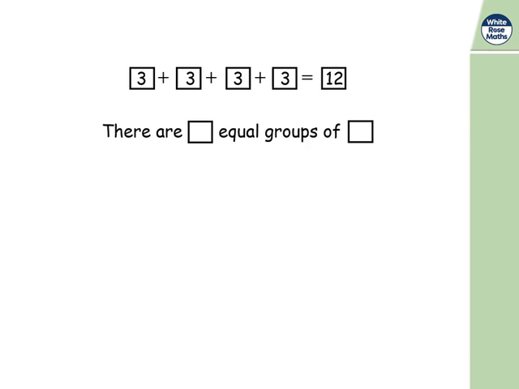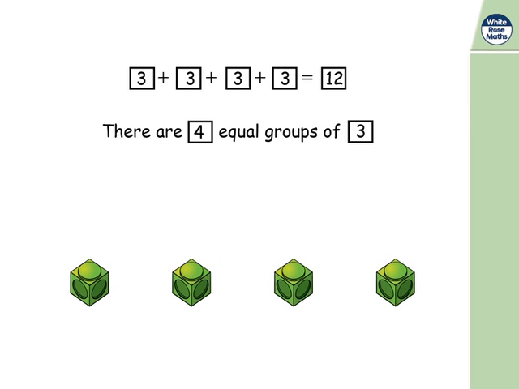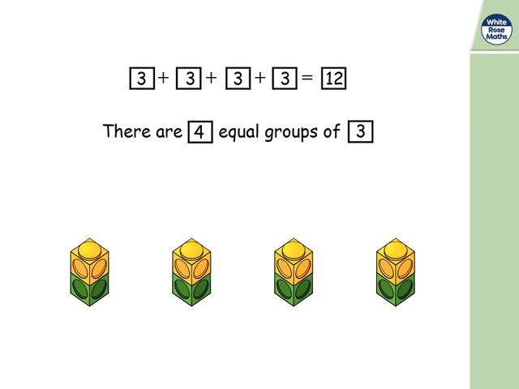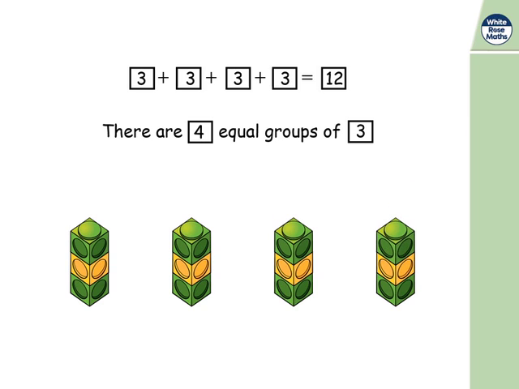Let's think about how many equal groups we need. So there are 4 equal groups of 3. So I need something that represents 4 equal groups of 3. Here are my cubes. I'm going to put 4 cubes separately first, because I've got 4 equal groups. And then I'm going to add another one. Have I got 4 equal groups of 3? No, that's 4 equal groups of 2. Now I've got 4 equal groups, and each group has 3. That's how I've represented it. How are you going to represent it?